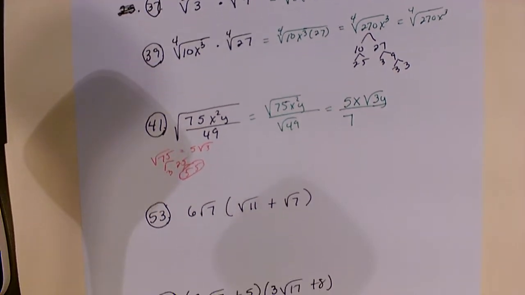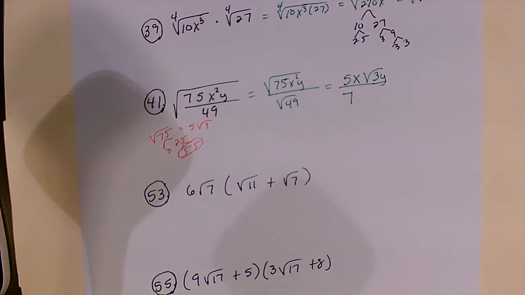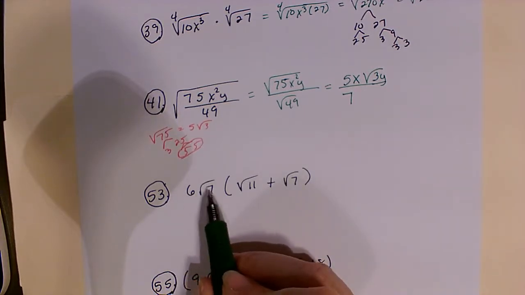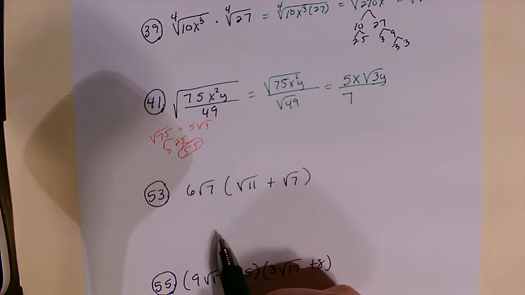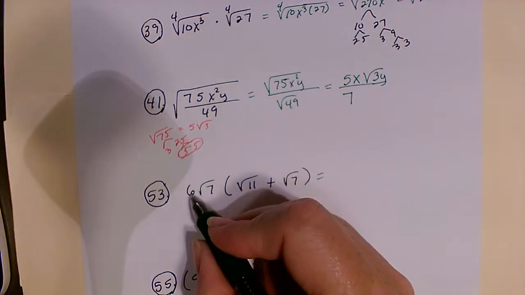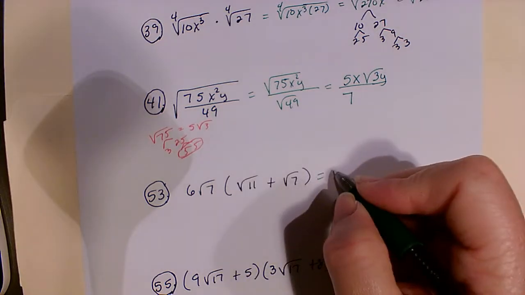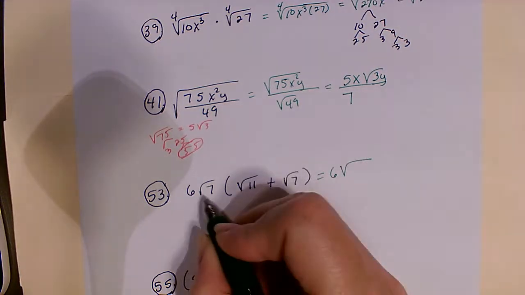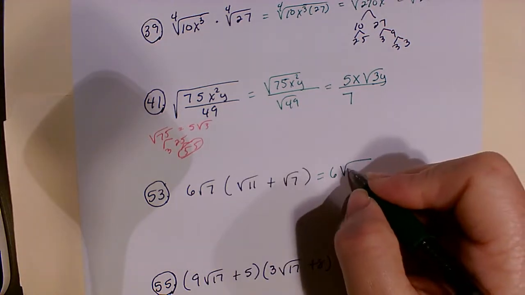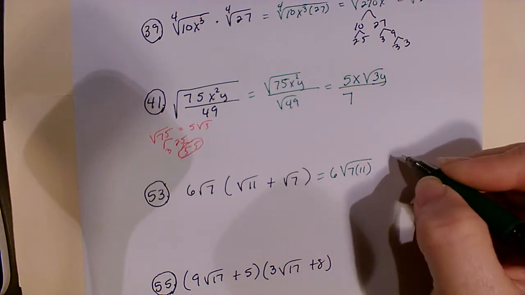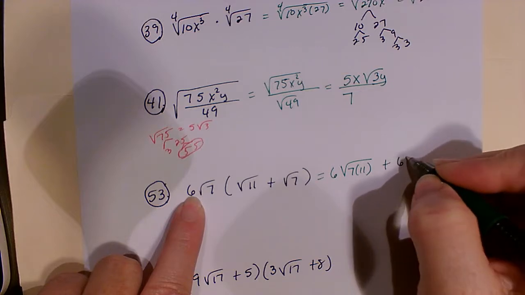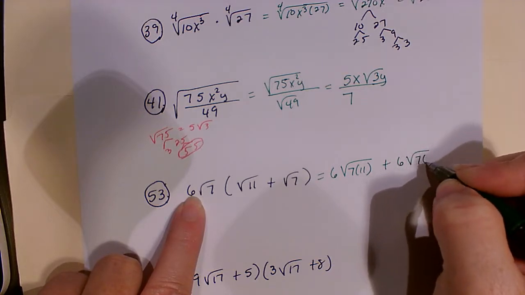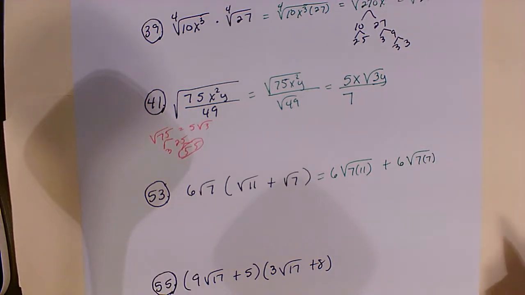So the next one we're going to multiply. Basically what we're doing is distribution. Because I have square roots on each of them, I can multiply it through. So I'll have 6 on the outside, and on the inside I'll have the square root of 7 times 11. Plus, I'll have 6 on the outside and the square root of 7 times 7 on the inside.